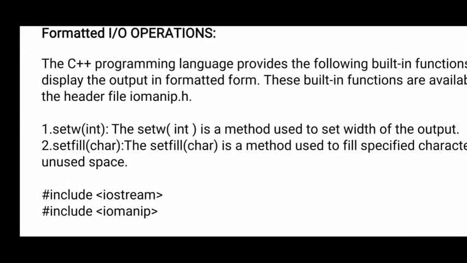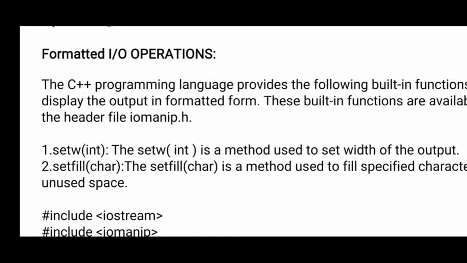The next topic is formatted input and output operations. Here we have two methods, setw and setfill. When you want to give the width of the stream you are collecting from a user, that is setw. How much width you want, you give in brackets. Next, when you give a width before the user enters any information, if you want to fill that width with special characters, we use setfill, which fills the given width with any special characters.